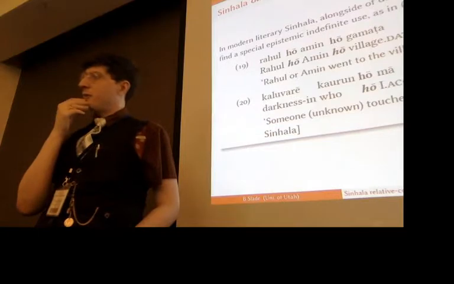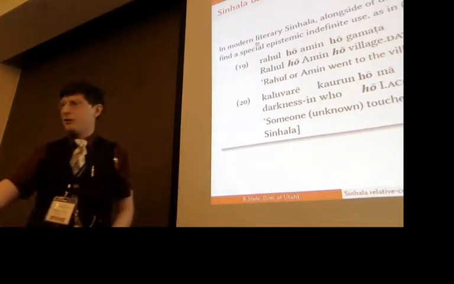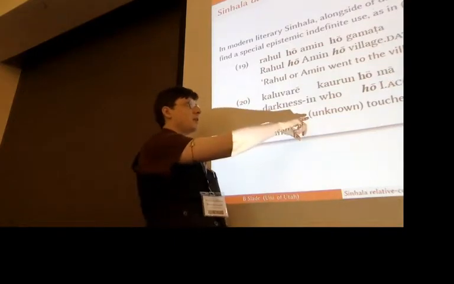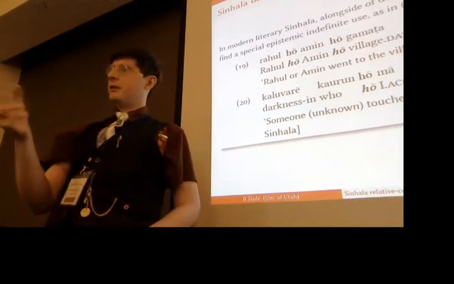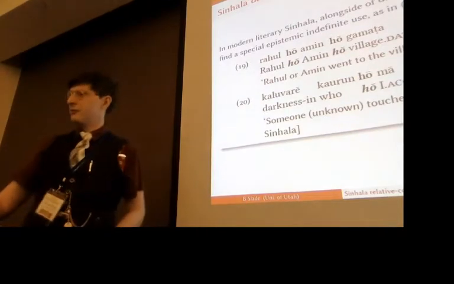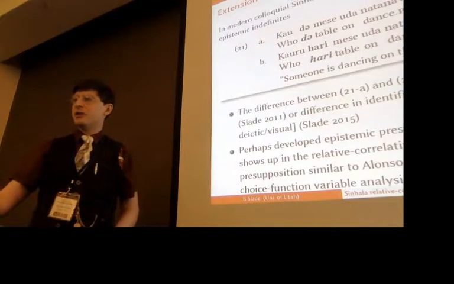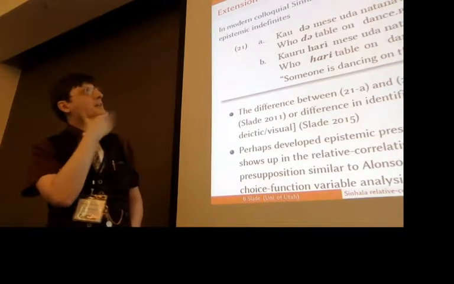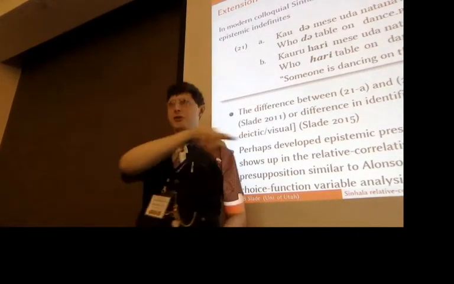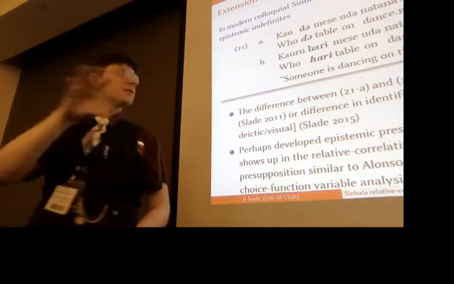So in modern literary Sinhala, for instance, this element which can form these disjunctions, also when combined with the WH word forms an indefinite, but it forms an epistemic indefinite that signals I don't know or I don't care about the antecedent of something. Now, it's not until modern colloquial Sinhala that da actually gains this ability, but then da, by modern colloquial Sinhala, also joins with WH words to form these epistemic indefinites.